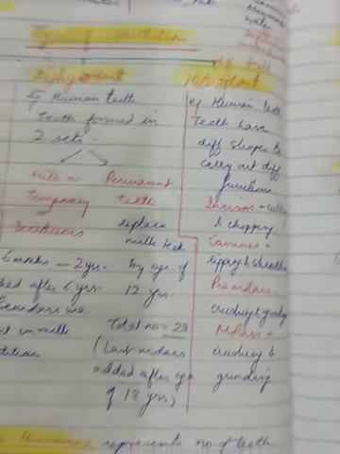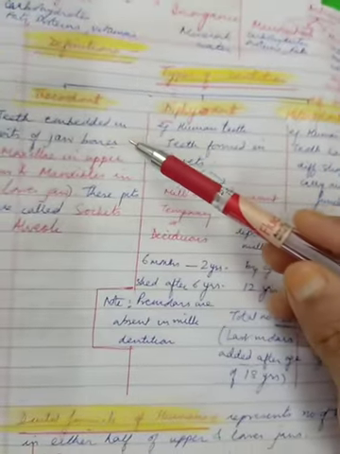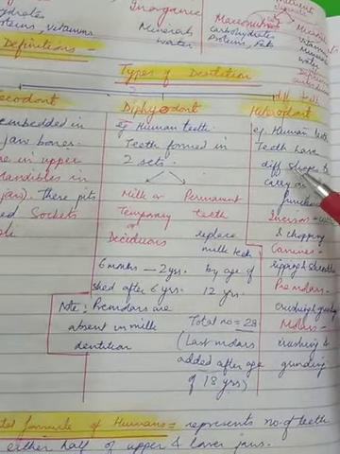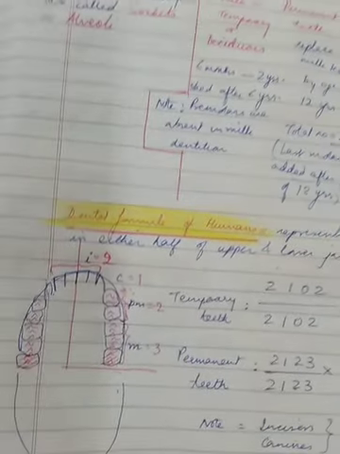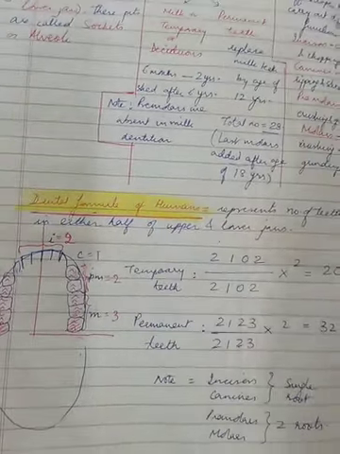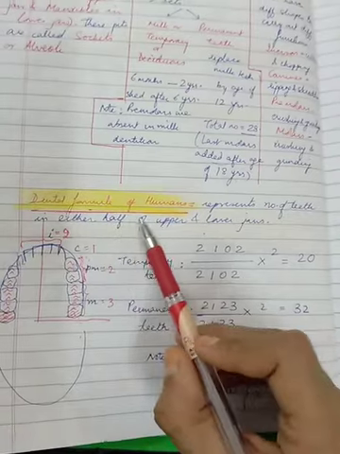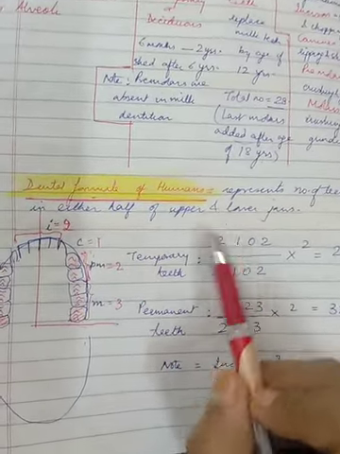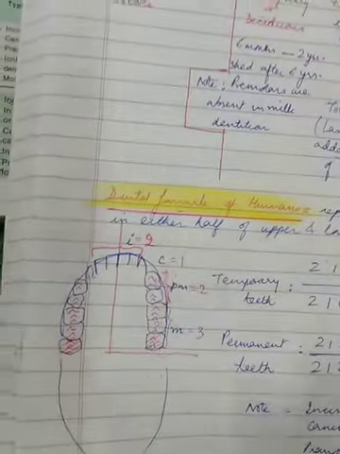So that is all about the terms required in dentition, that is thecodont, diphyodont and heterodont. Let us move to the dental formula. Dental formula represents the number of teeth in each half of the upper and lower jaw.